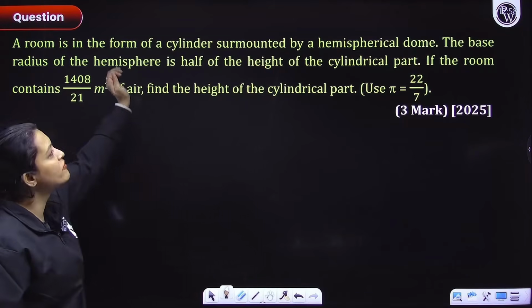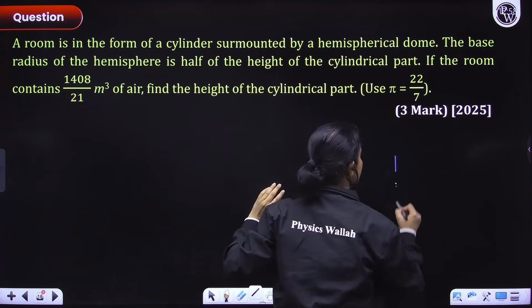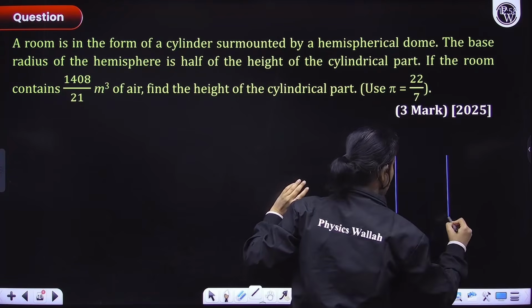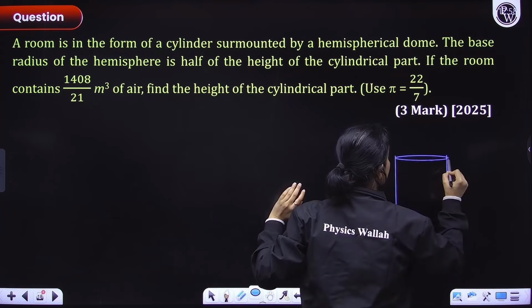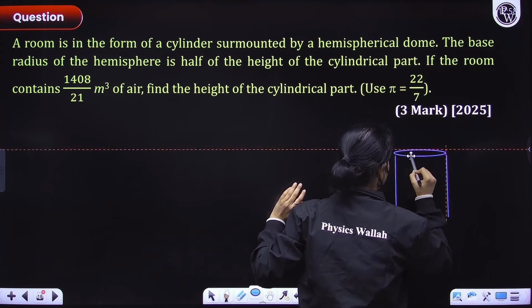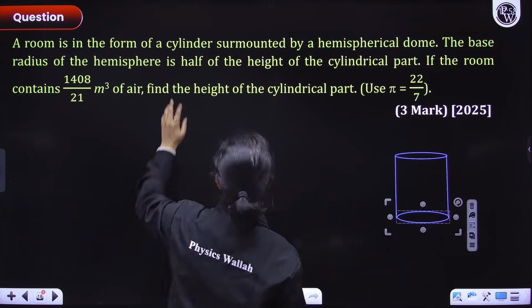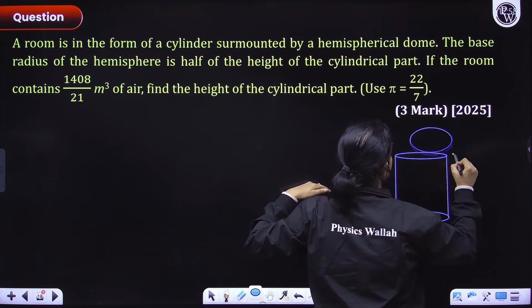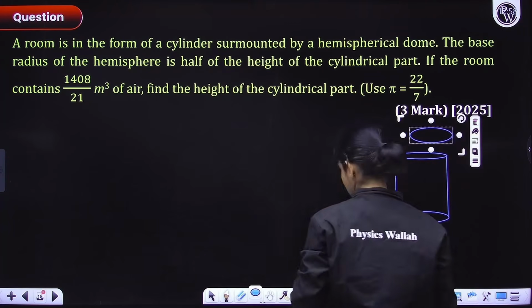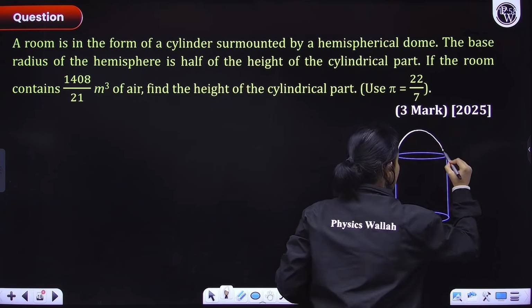A room is in the form of a cylinder surmounted by a hemispherical dome, right? So let's quickly make the figure, everyone. Let's just suppose this here is our cylinder, and it is surmounted by a hemisphere, right? So let's make the hemisphere. This here is your hemisphere.